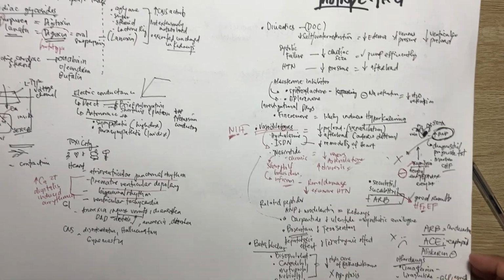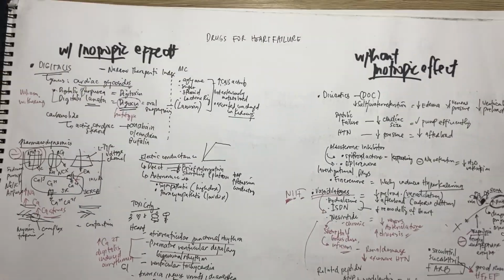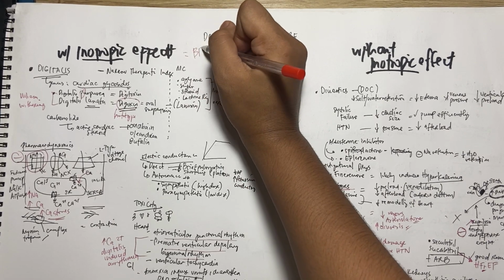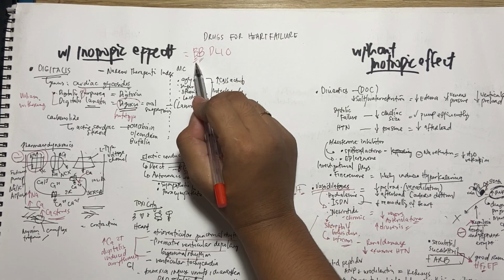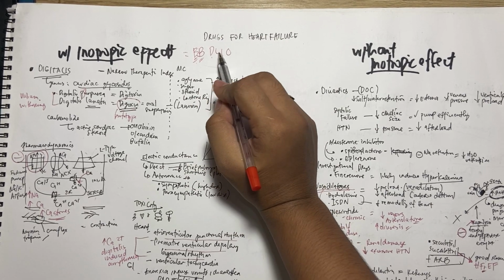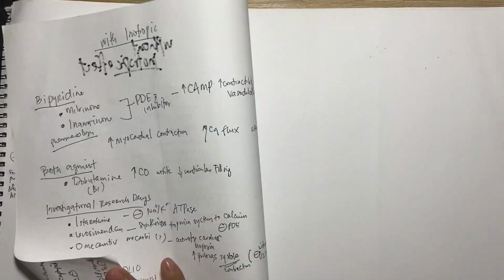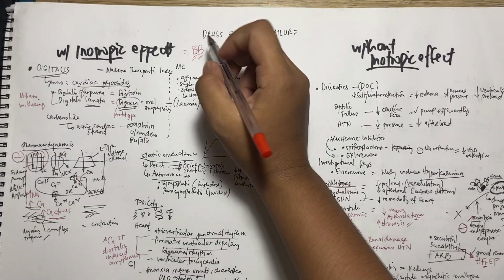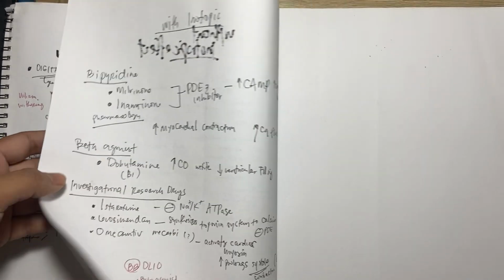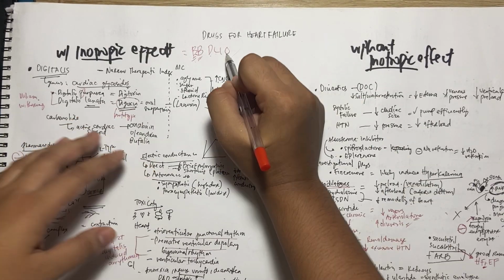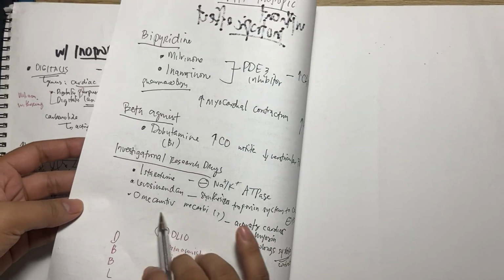Okay, so again, for the inotropic class, for inotropic effect we have BB DILEO: bipyridine, beta agonist, digitalis or digoxin, levosimendan, istaroxime, and then omecamtiv mecarbil.